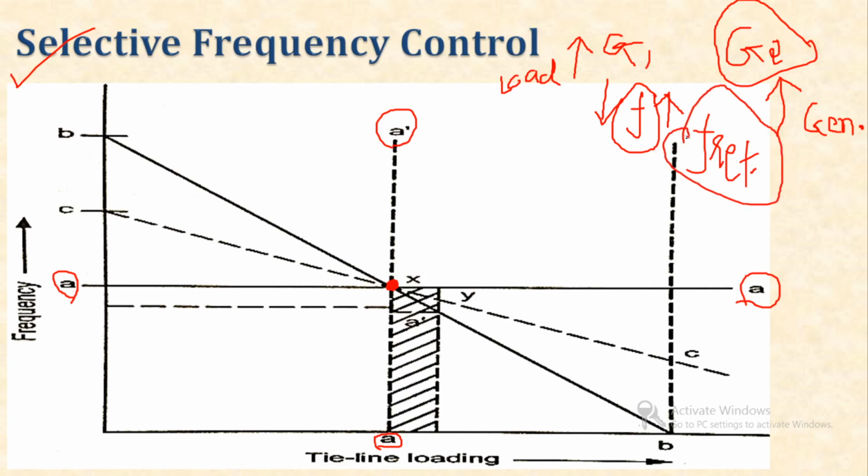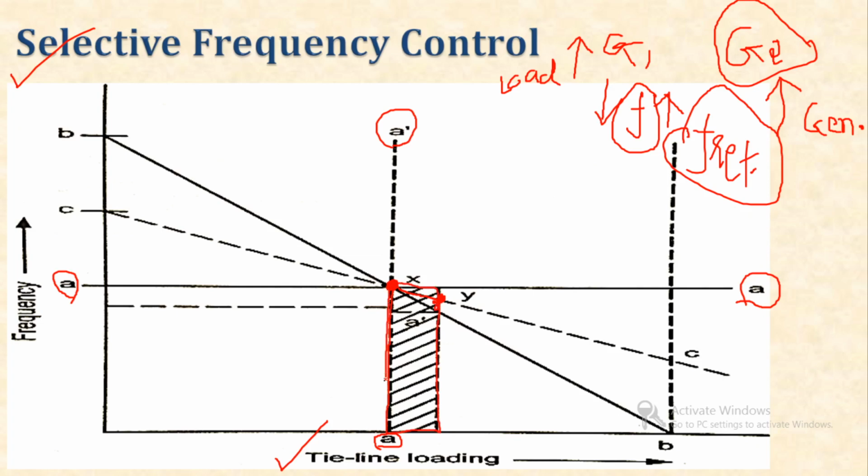So we can say that the initial point is X, and the operating frequency at point X, if it is dropped to Y due to the increment of load, then the load picked up by the tie line is equal to the area under this curve.